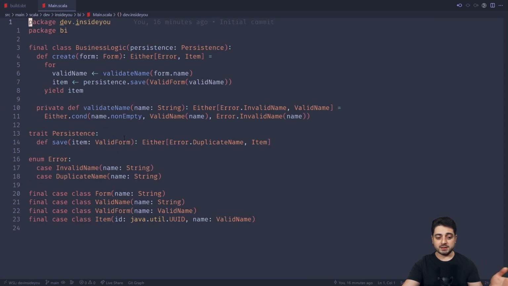Okay, this is all the code, right? So it's like 23 lines. Fits perfectly onto one page, right? So this is just a class business logic. It requires some persistence, which is just a trait over here. It has a method called save. It will take a valid form, right? So we have a notion of a form and a valid form.